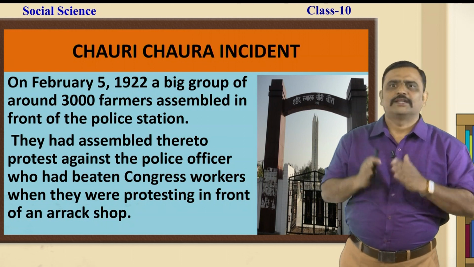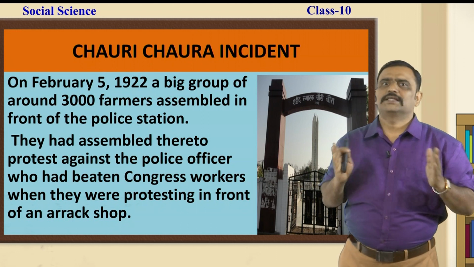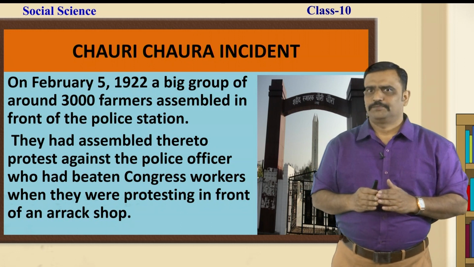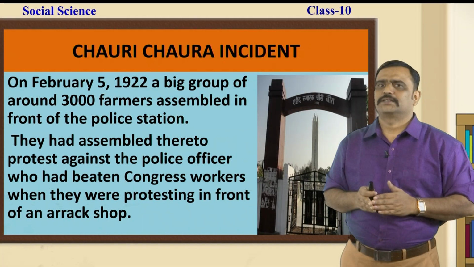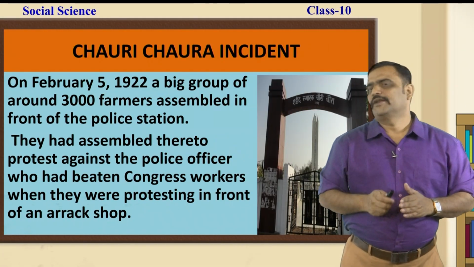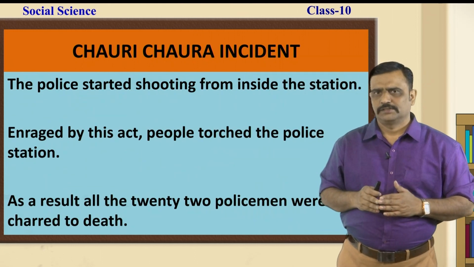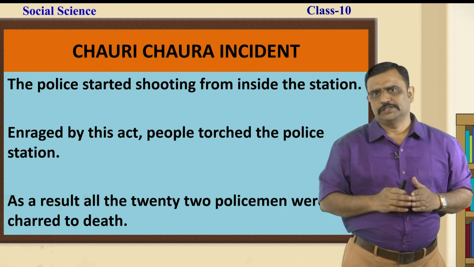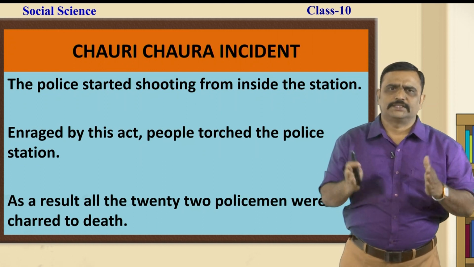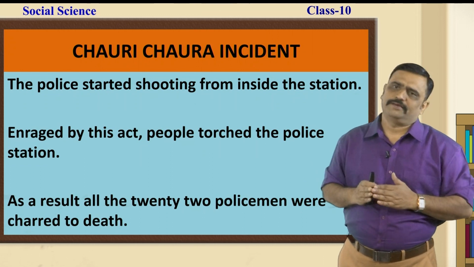On February 5th, 1922, a big group of around 3,000 farmers assembled in front of the police station. They had assembled there to protest against the police officer who had beaten the Congress workers when they were protesting in front of an arak shop. The police started shooting from inside the station. Enraged by this act, people torched the police station. As a result of this, all the 22 policemen were burnt to death.